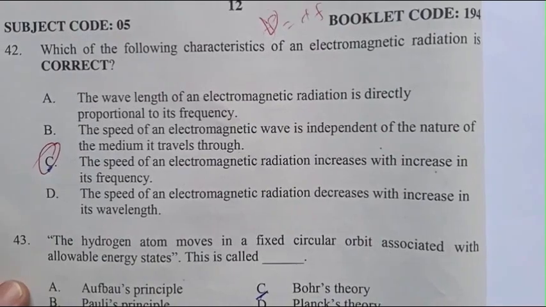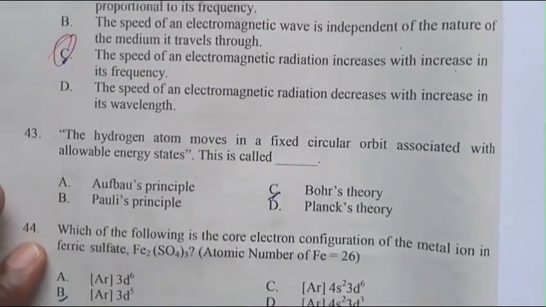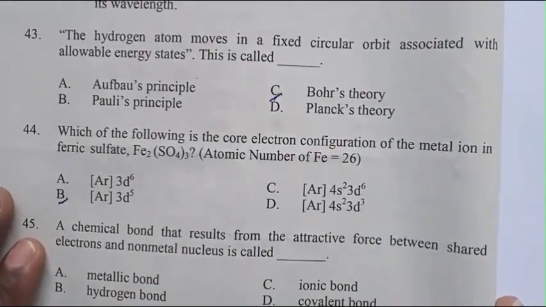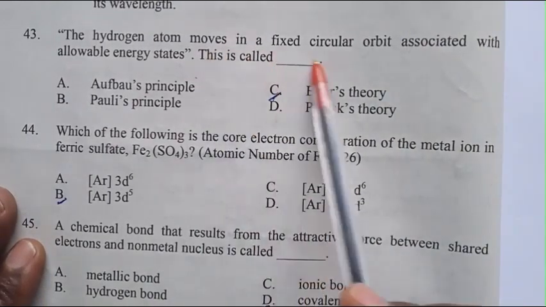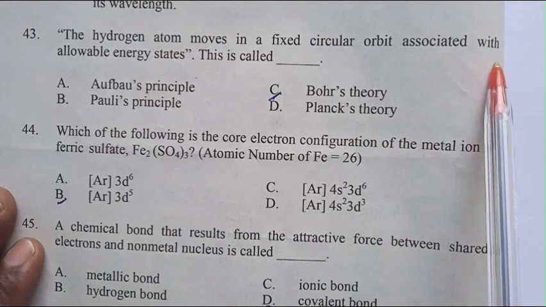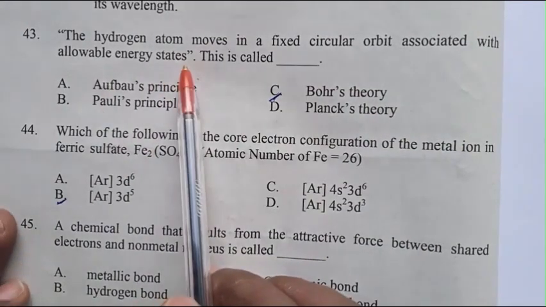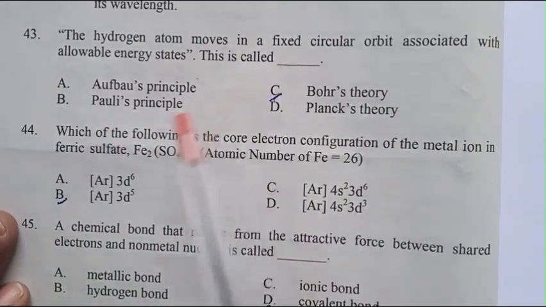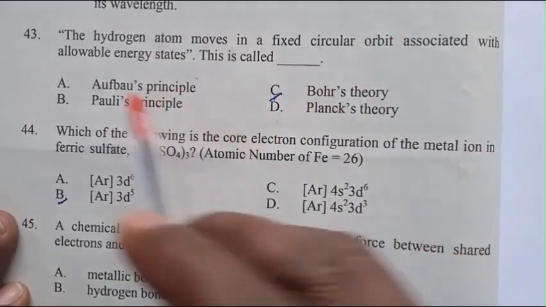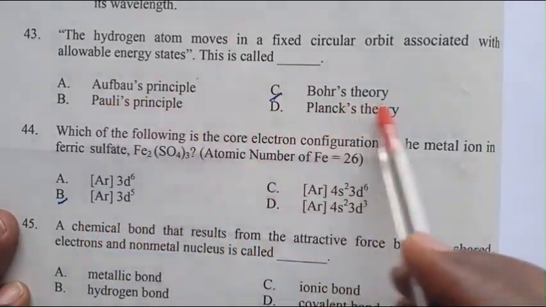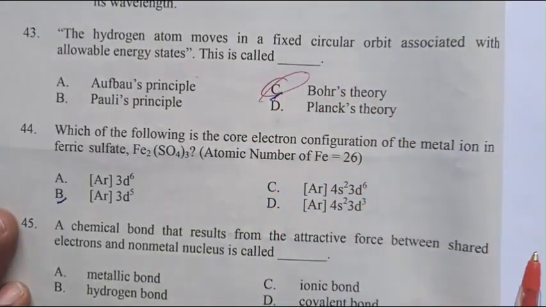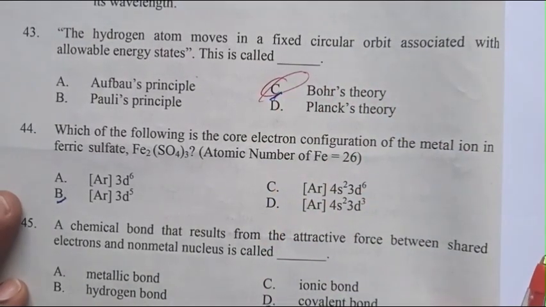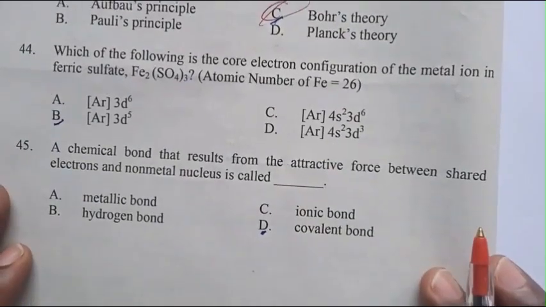Question 43. The hydrogen atom moves in a circular orbit associated with unstable energy states. This is called Pauli principle, Laplace principle, Bohr's theory. This is the Bohr's theory. The answer is C.